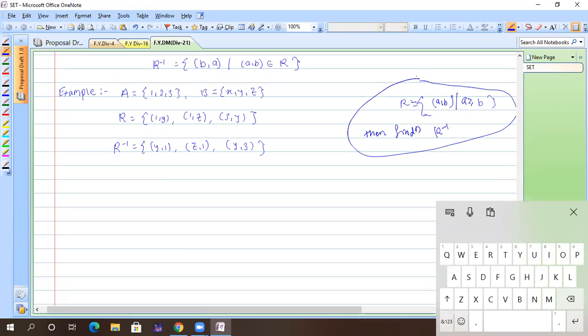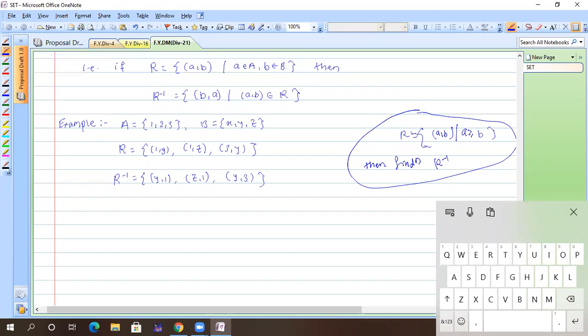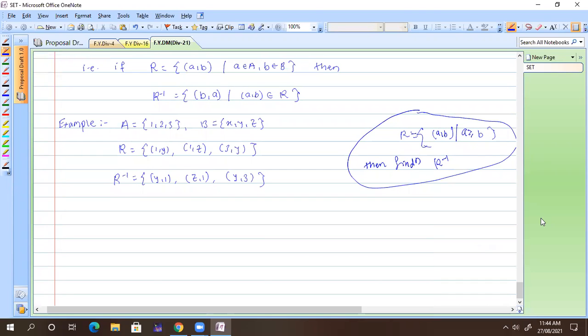Sir, and then we need to take the sets A and B? You can take any sets A and B. That's what I talk about. Any set A equal to 1 to 5 and B equal to 1 to 10, no problem. For any such set, you need to find this.